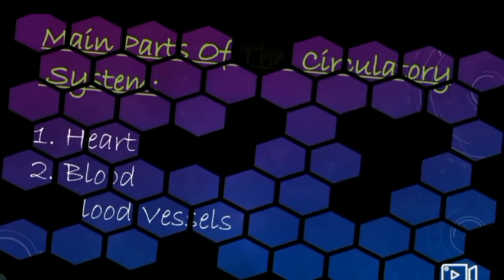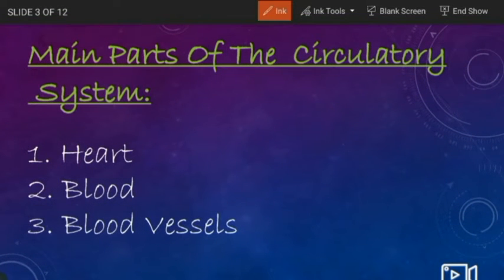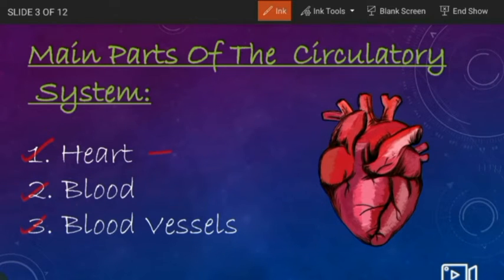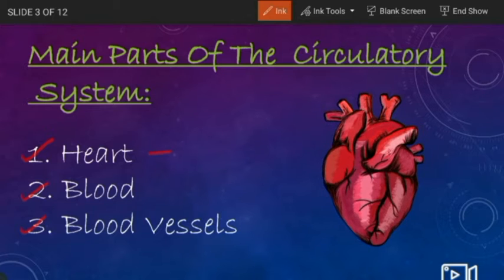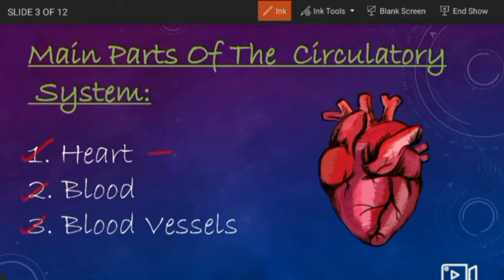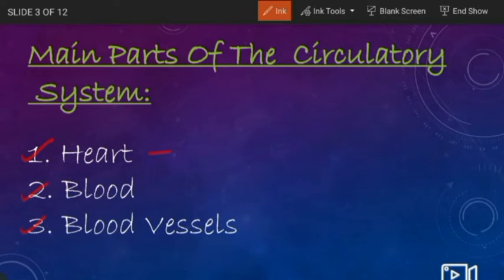So now, here are the main parts of the circulatory system, which are the heart, the blood and the blood vessels. So we know that the heart is a very important part of the circulatory system as well as our body. The work of the heart is to pump the blood, and if it stopped doing that, we would die.